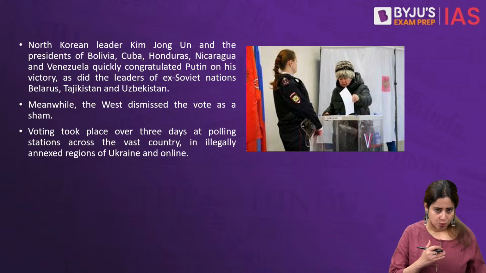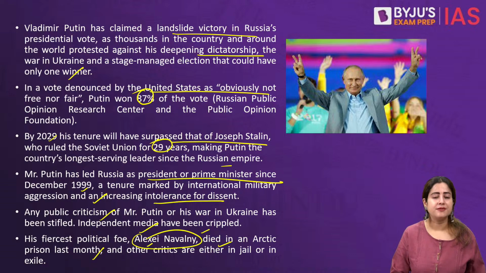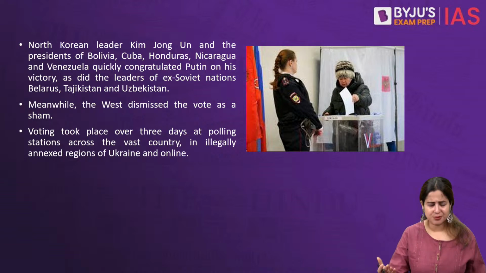And today, whatever we say about the internal dictatorial nature of this regime, whatever we say about how the US in fact is criticizing this victory. In fact, Mr. Putin also recently in a statement had for the first time taken the name of Alexei Navalny when he had said that I agree to release him, but in return I need a swap of prisoners who are unknown and yet being held in Western prisons. Therefore, he wanted to talk about the release of Russian prisoners. So clearly, NATO countries view this as a deliberate murder, which is not new, which has happened before in the case of other opponents of Putin as well.